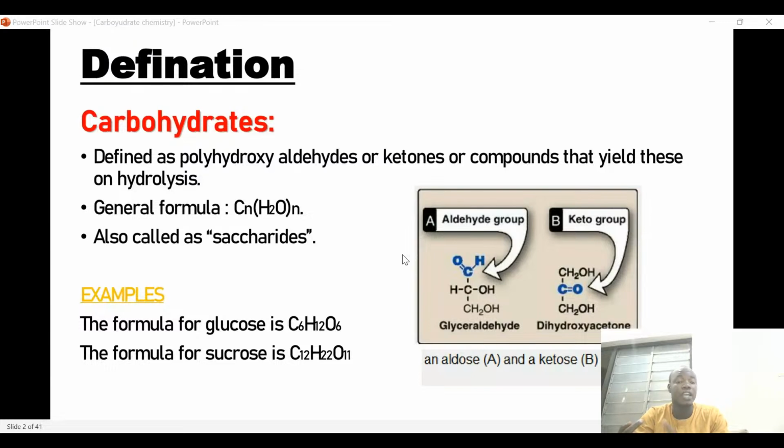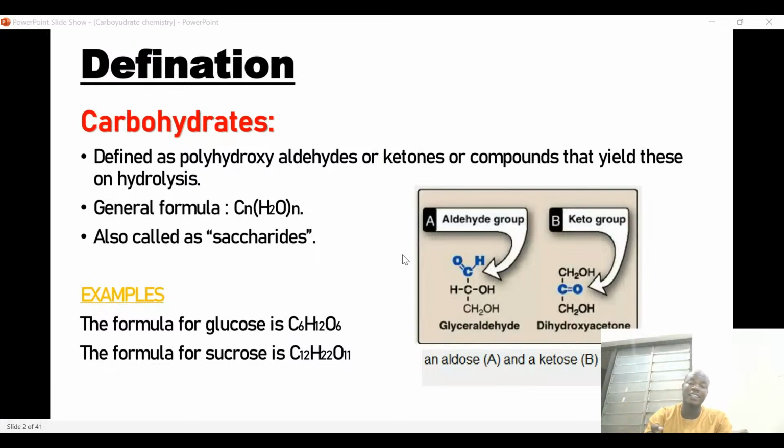When you say fully hydroxy, it means that there must be so many OH groups. For example, if you look at the structure of the aldehyde here, maybe glyceraldehyde, look at it very well. You can see clearly that there are two OH groups. So that indicates that this compound is actually a carbohydrate because, number one, it has an aldehyde functional group and there are two OH groups.